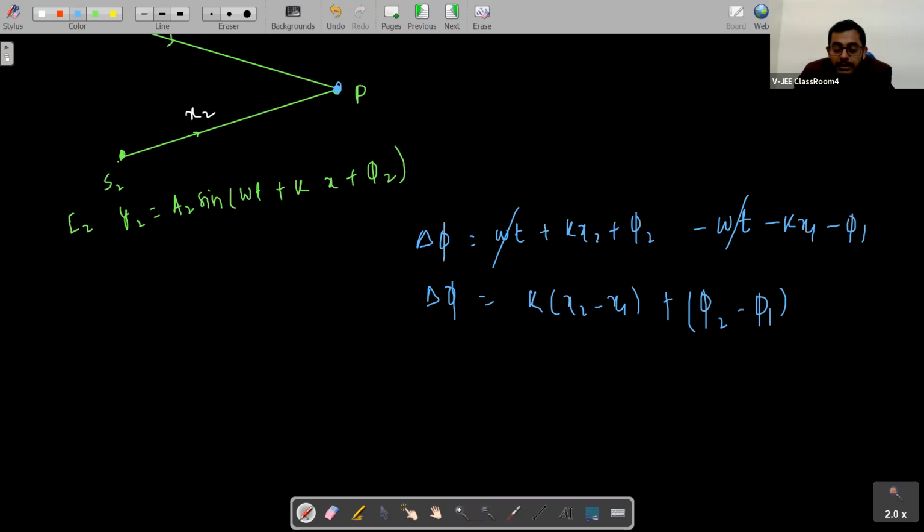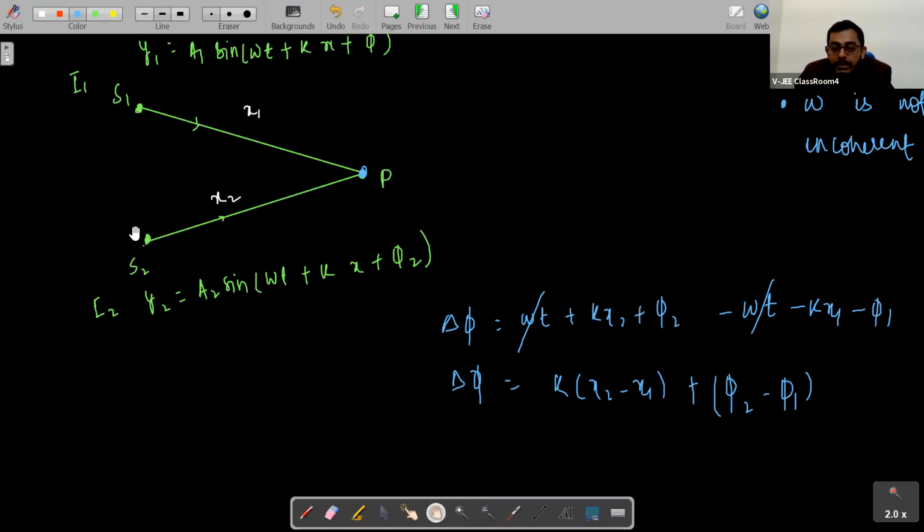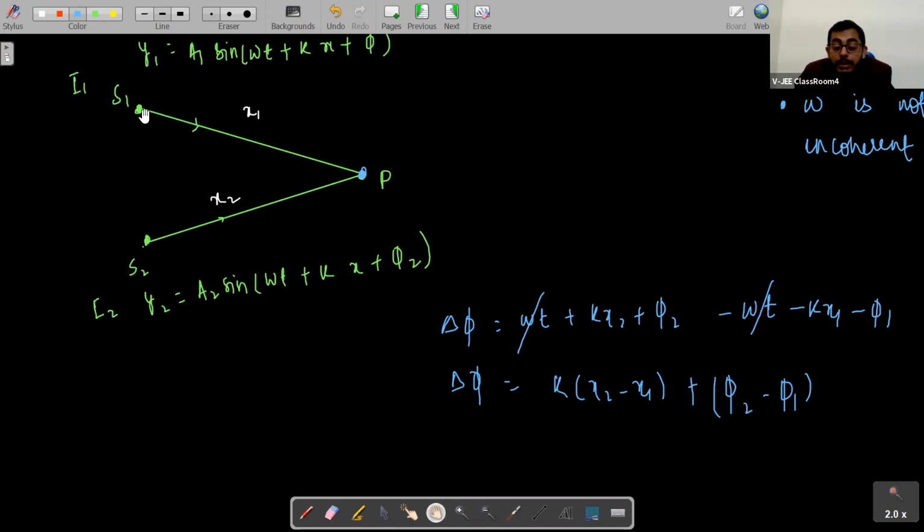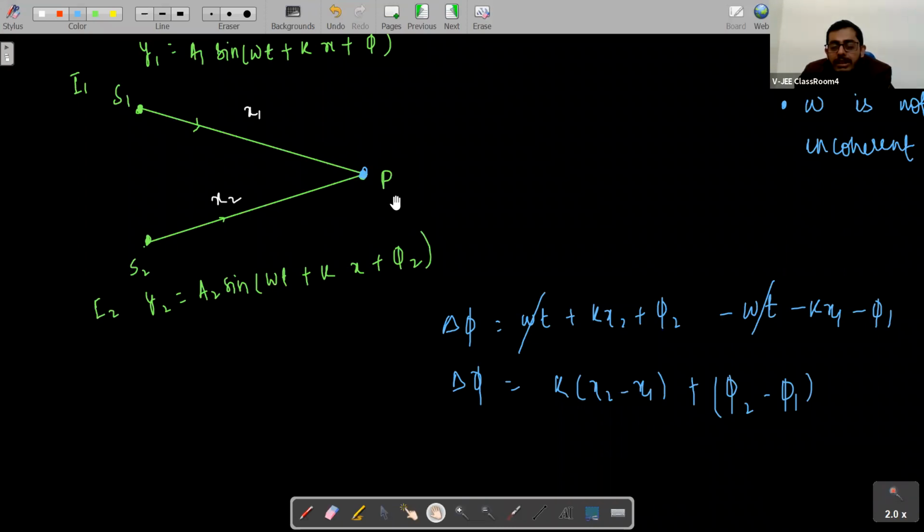So what we say here, students, is that this point is getting two SHMs, one from source S1 and one from source S2, right? At this point P we are getting one simple harmonic motion from source S1 and one from source S2. So what will be the resultant motion of this point P?